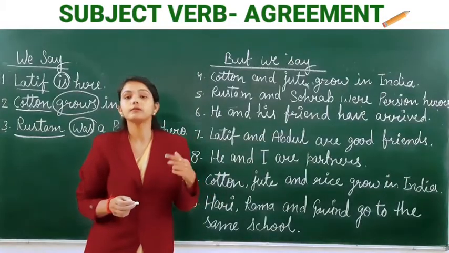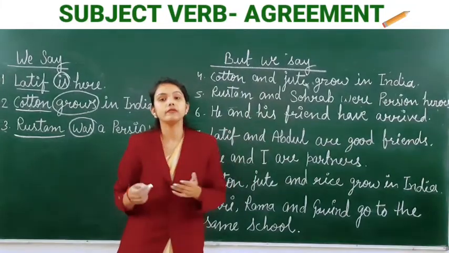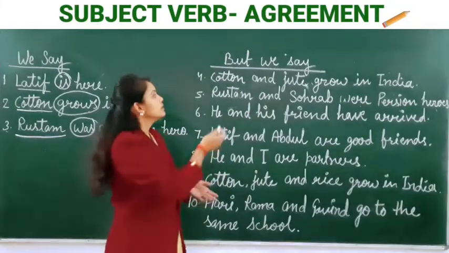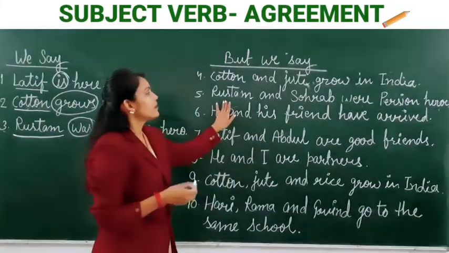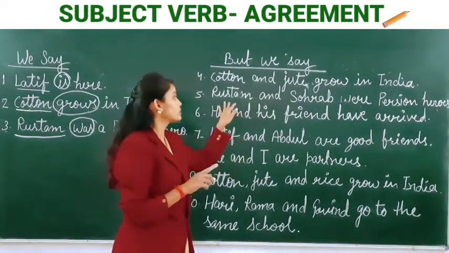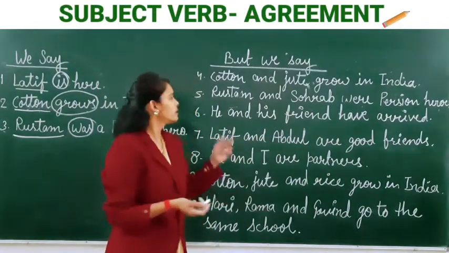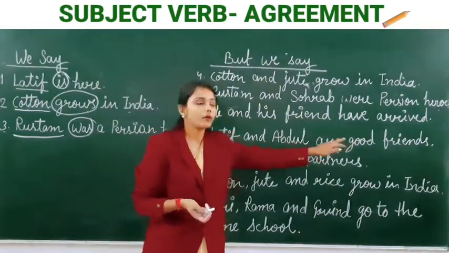Now, in sentence number 4, cotton and jute means more than one. It means plural. So, if the subject is plural, then the verb will also be in the plural form. Next is Rustam and Sohrab. Not only Rustam, here we are talking about Rustam and Sohrab. More than one, it means plural. So, the verb is in plural form.